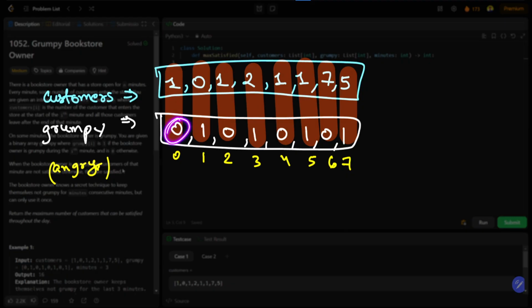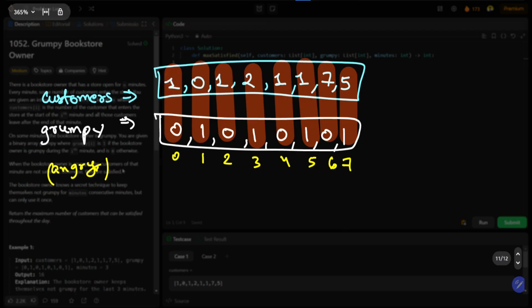So I'll say, okay, if it is the owner, if it is 0, that means customer will be satisfied. If it is 1, that means customer is not satisfied. So we need to find out how many total customers are getting satisfied from here. Let me say the customer coming at the 0th position will be satisfied. This will be satisfied, this will be satisfied, this will be satisfied, and this will be satisfied. So the total of this will be 1, 1 plus 2, 1 plus 1 plus 1 is 3, and 7.